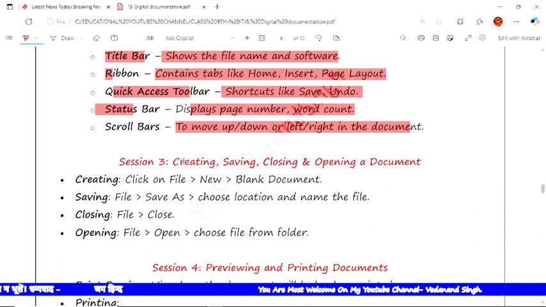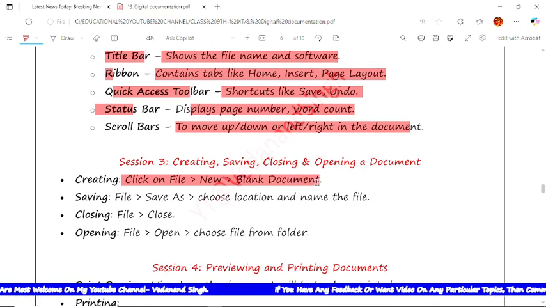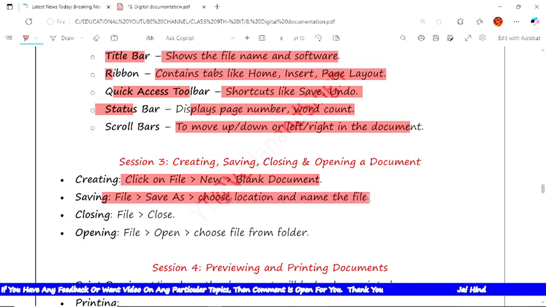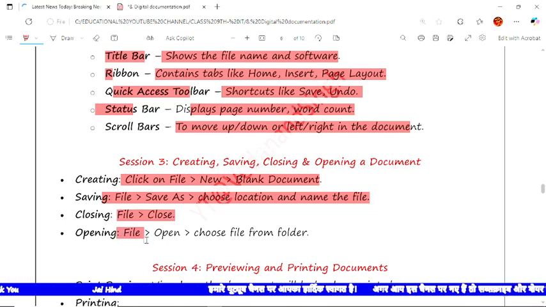In session 3, creating, saving, closing and opening documents. To create a document, click on file, new, blank document. Saving: how to save the document? Generally we click on file, save as, choose the location, and type the file name. Closing is simple: click on file and close. And the next is opening: file, open, and choose the particular file from the folders, and it would open.